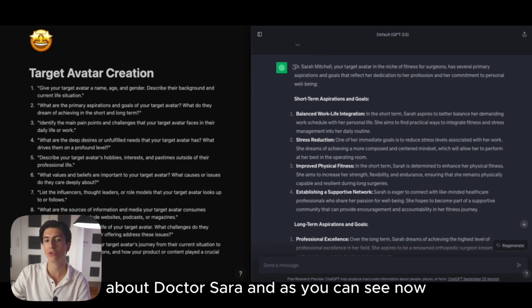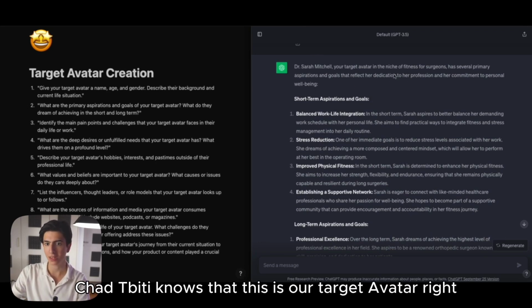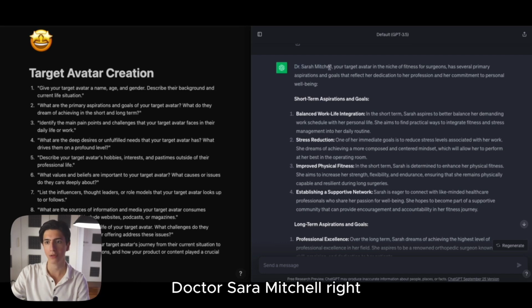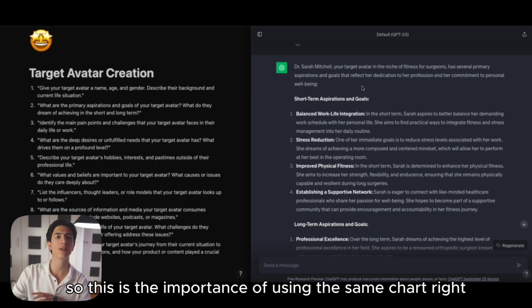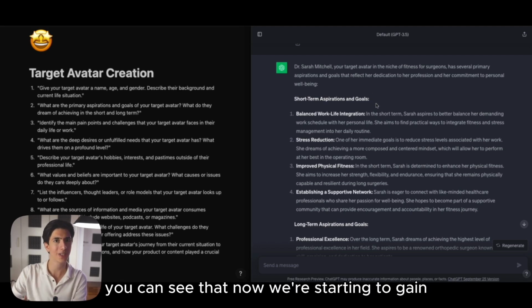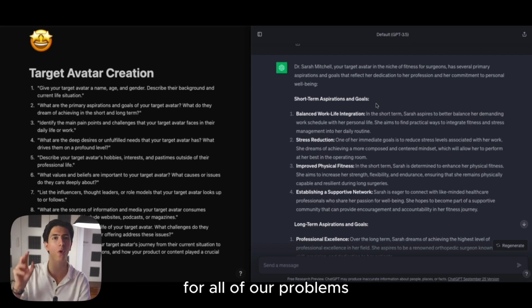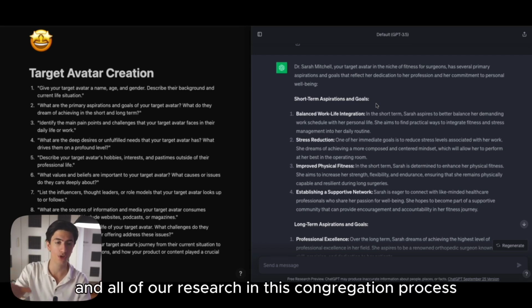Sarah, and as you can see now, ChatGPT knows that this is our target avatar, right? Dr. Sarah Mitchell. It knows our niche, which is fitness for surgeons, and it knows her primary aspirations and goals. So this is the importance of using the same chat. You can see that now we're starting to gain the benefits of using the same chat for all of our prompts and all of our research in this content creation process.